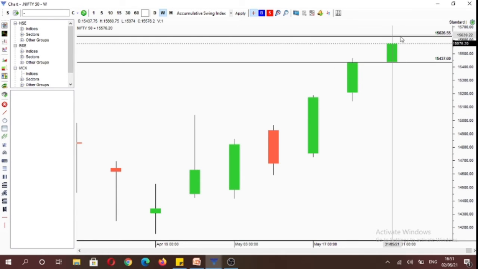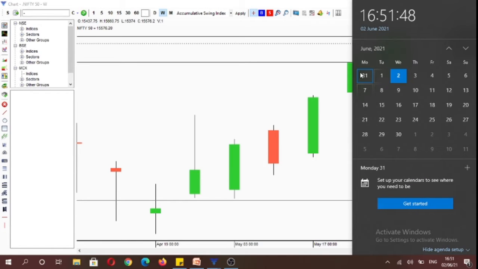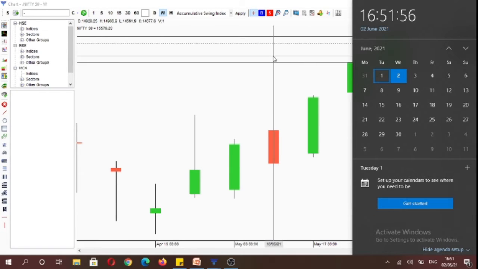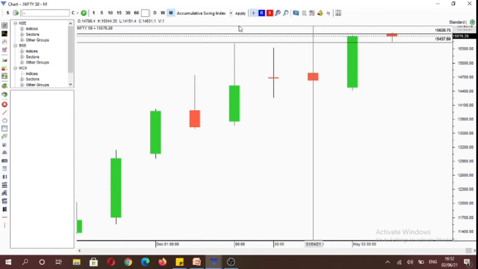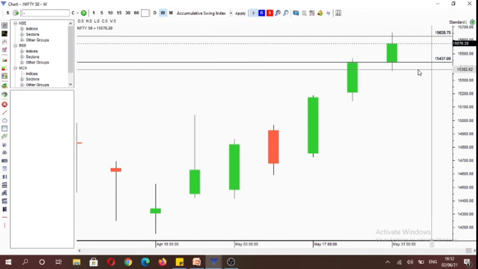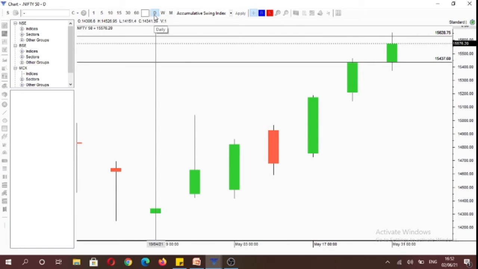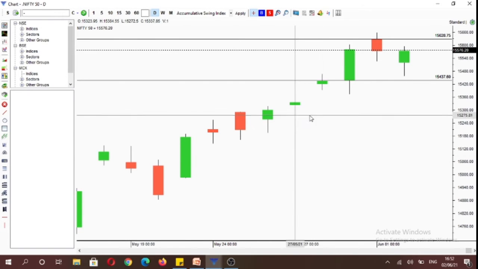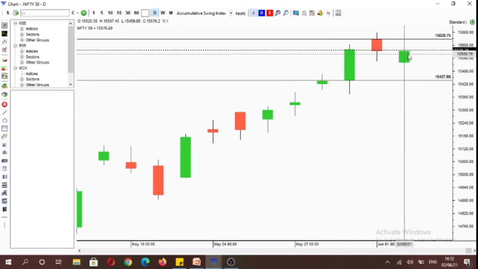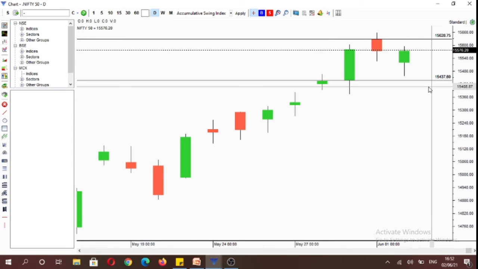So the reason for this conflict is that on Monday, when a new weekly candle was started, the date was 31st of May. So a new month started on the first, which is Tuesday. So due to which we have a situation in which monthly is currently under control of sellers and weekly currently is under control of buyers. So there is conflict in the market based on these two large time frames. And here you can see in terms of price structure, today we made a lower high and a lower low.